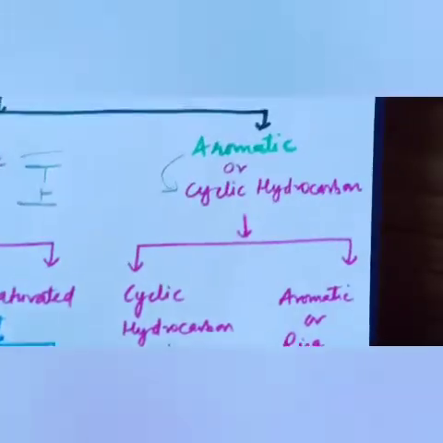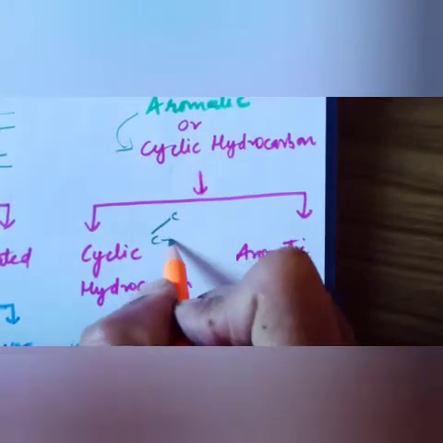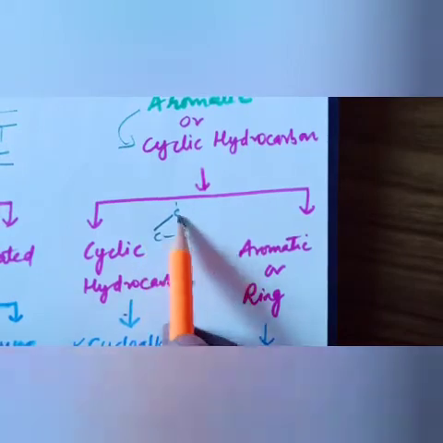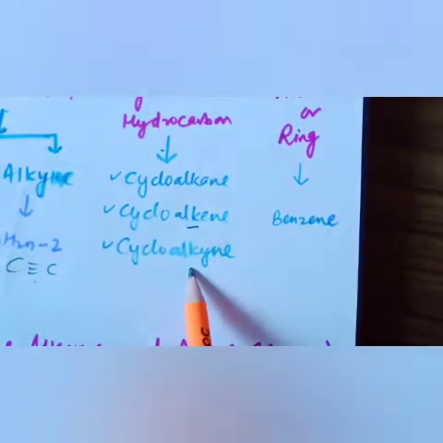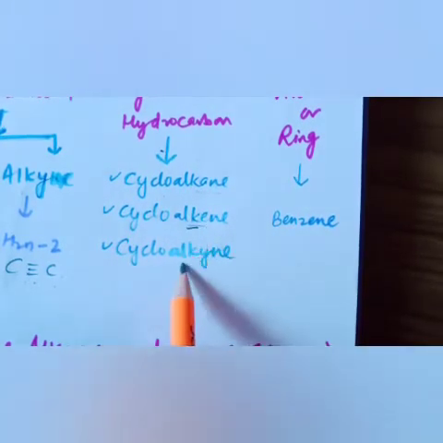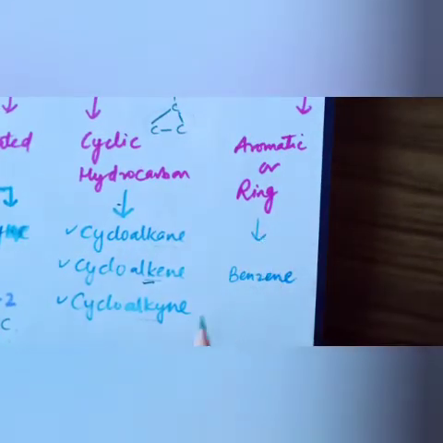If we talk about cyclic compounds, they have a starting and ending point in the same place. That's why it is called cyclic. Cyclic hydrocarbons are cycloalkane, cycloalkene and cycloalkyne. Cycloalkane is single bonded carbon, cycloalkene is double bonded carbon, cycloalkyne is triple bonded carbon. Whereas aromatic, or ring, is benzene.